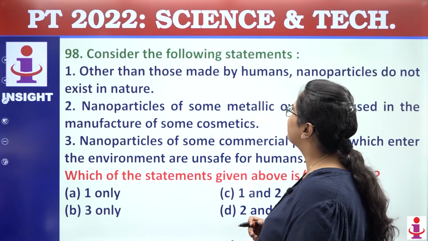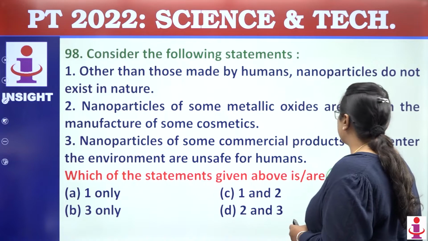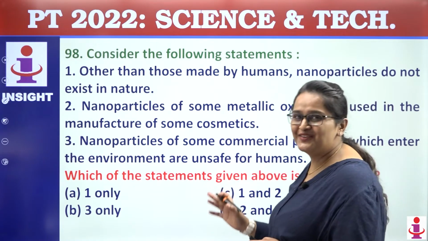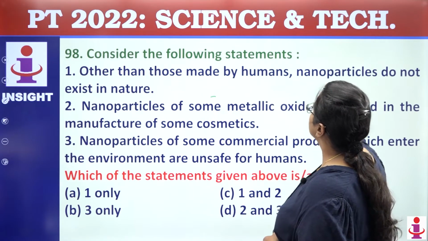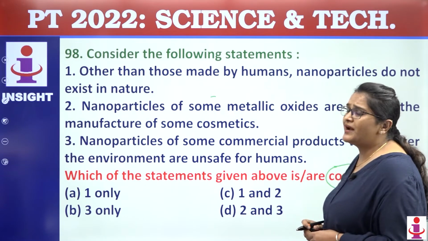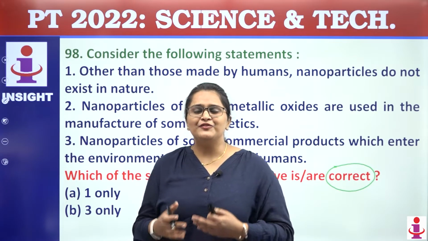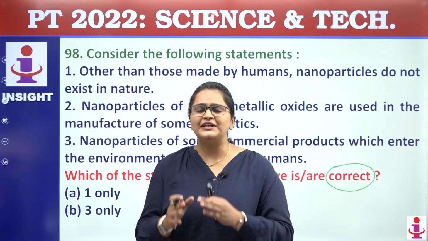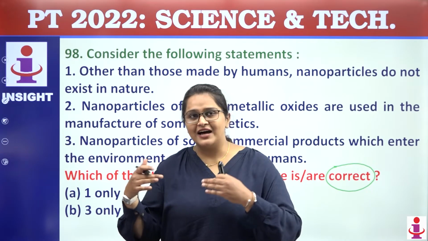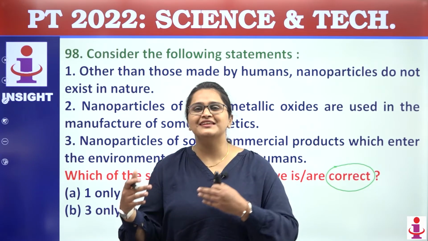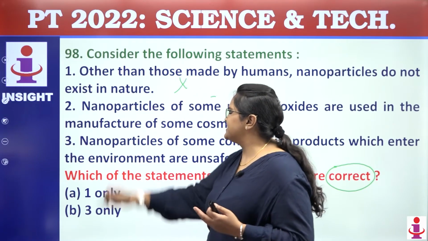Coming towards question number 98. You have to tell which of the following statements are correct, and this is related to nanotechnology. The first statement is, other than those made by humans, nanoparticles do not exist. Guys, do you think they don't exist? If you are my student, I have already taught you that nanoparticles do exist. They exist in the hydrosphere, they exist in the lithosphere, they exist in the atmosphere, everywhere we find them, right? So this statement is incorrect.